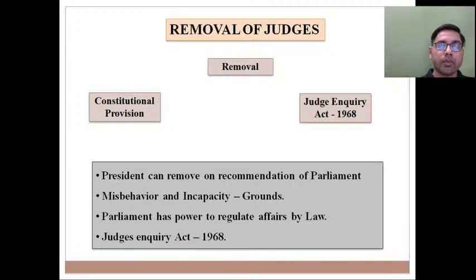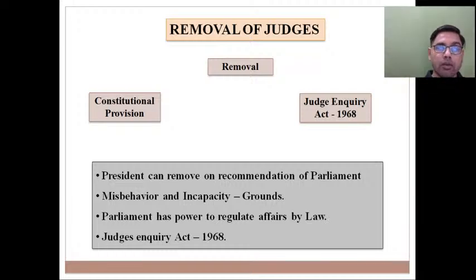And now another important aspect, just like हमने आपके साथ डिस्कस किया appointment of judges of Supreme Court, in a similar manner for this session I told you people at the very beginning, the second important aspect that I am going to discuss, that is removal of judges of Supreme Court. And with regard to removal of judges of Supreme Court, I try to divide it into 2 aspects. One is the constitutional provision, and second is about one act I will mention, that is Judges Inquiry Act 1968. So constitutional provision under Article 124 says that President can remove a judge of Supreme Court on recommendation of Parliament.